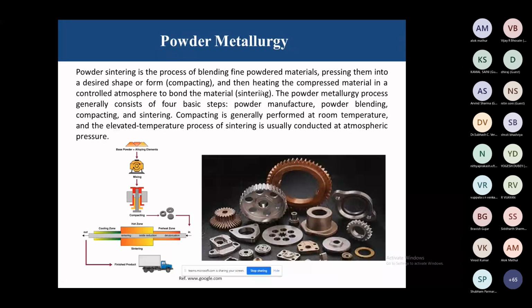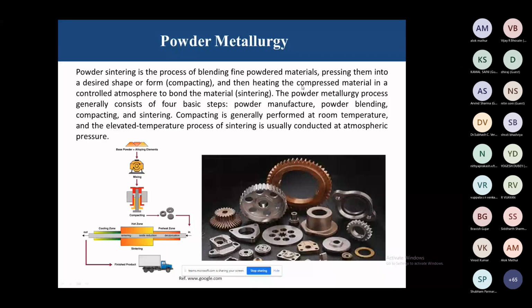Here the material is powder, with hard particles, and in 3D printing we're talking about polymerization of liquid polymers or some solid polymers. Our melting point is below 200 degrees centigrade, right? Not more than this. Or sometimes now we have 3D printing of metals also. So in that case, we are talking about different metals. But you can see the concept is the same, right?